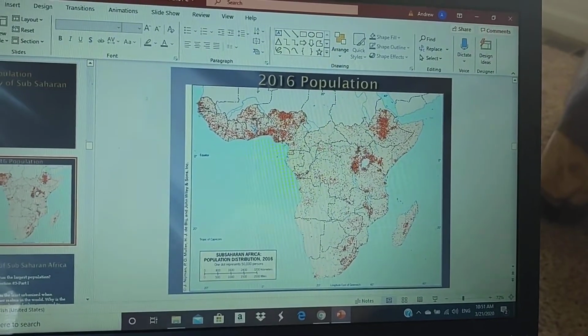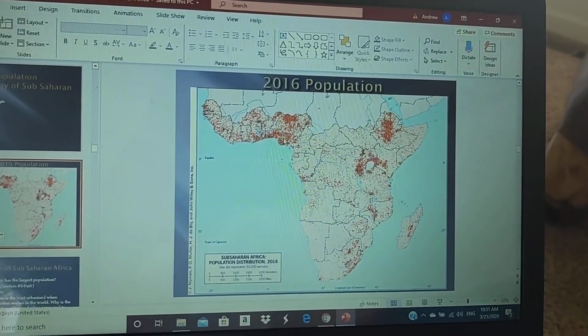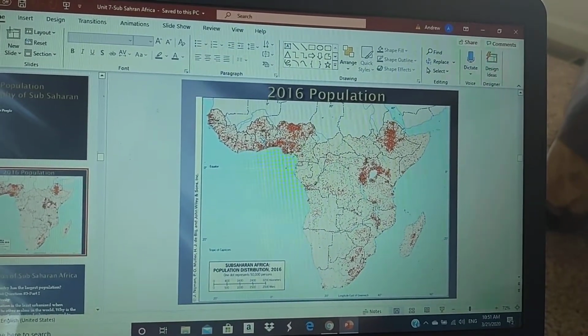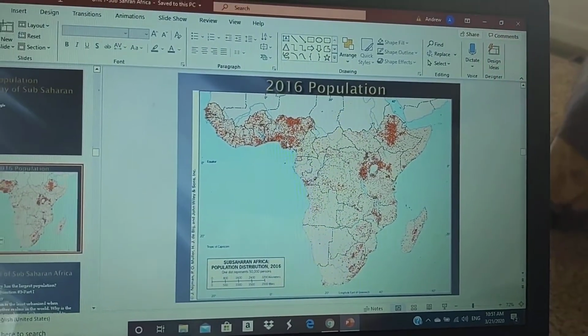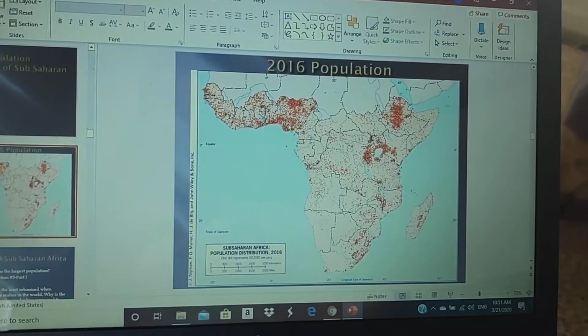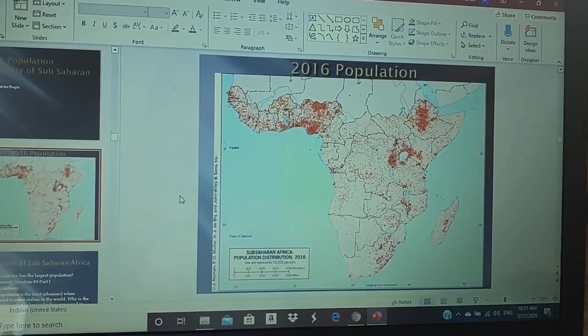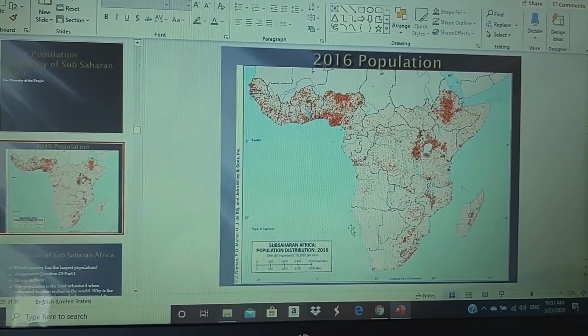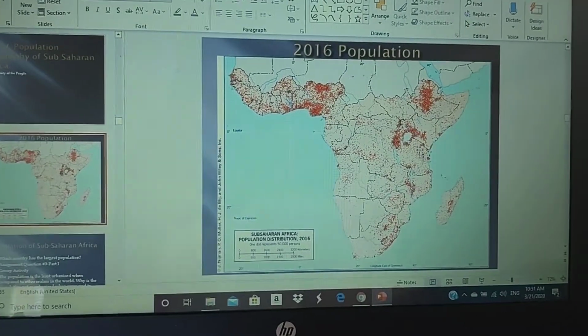Think of half of the United States population living in the state of Montana. That would be for comparison purposes. And of course, Montana only has 1 million people, so you do the math there. Nigeria is a lot more densely populated when compared to, say, other countries. But for the most part, it's fairly rural.